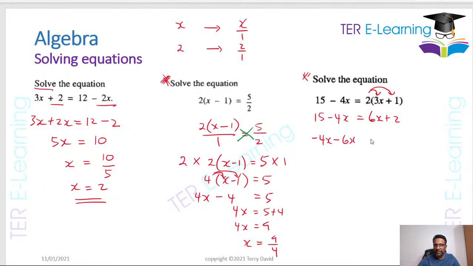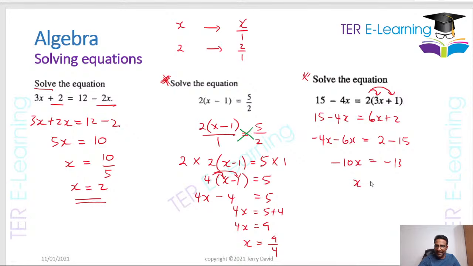Minus 6x is equal to, you have a 2 on the side already. We need to carry this 15 on the next side. So this is going to be minus 15. Minus 4x minus 6x is going to give me minus 10x, which is equal to 2 minus 15, which should give me minus 13.